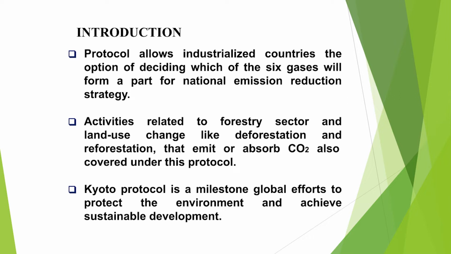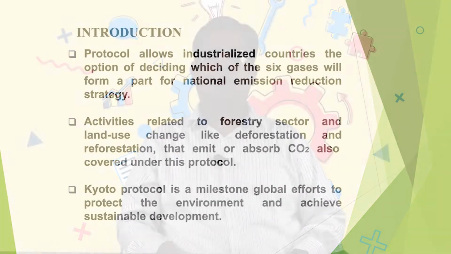Activities related to the forestry sector and land use change, like deforestation and reforestation, that emit or absorb CO2 are also covered under this protocol. The Kyoto Protocol is a milestone in global efforts to protect the environment and achieve sustainable development.